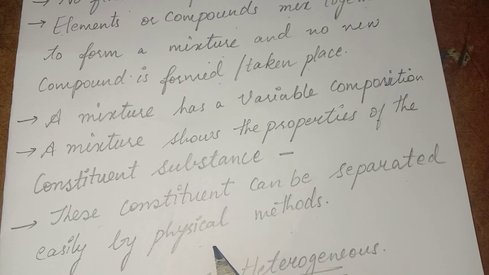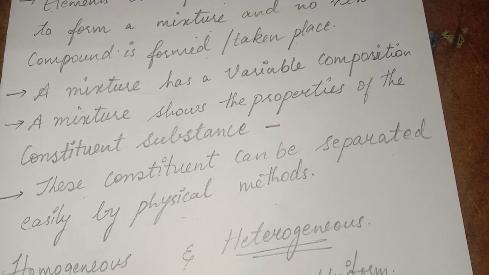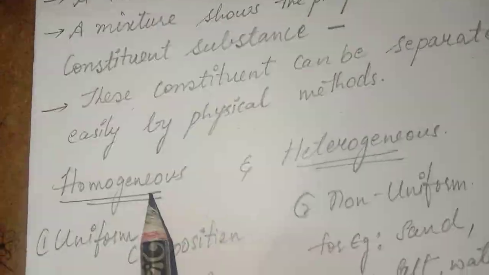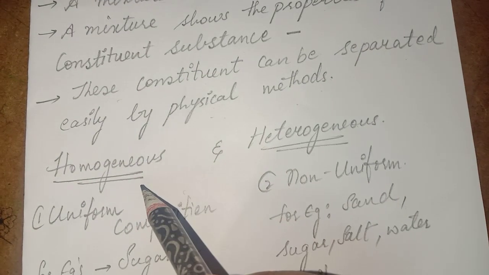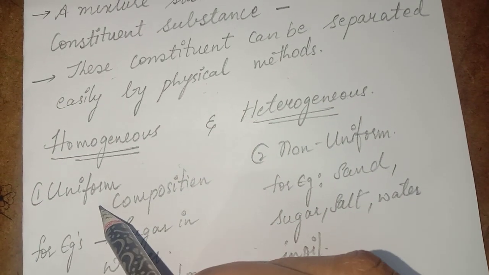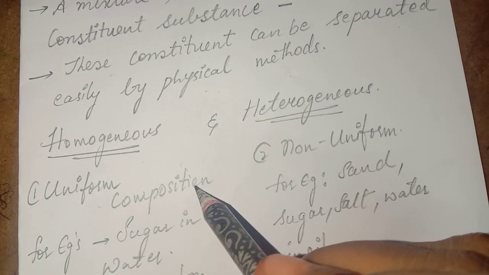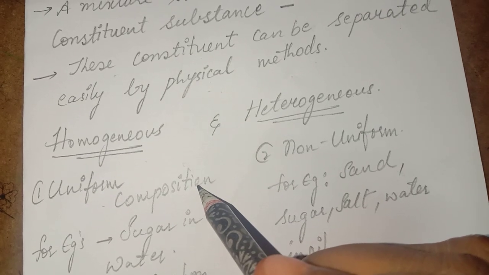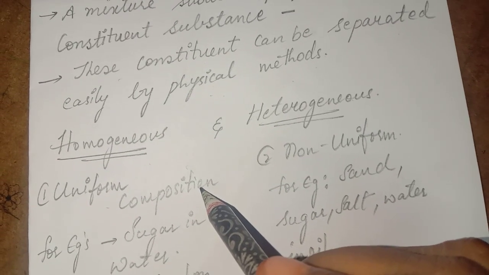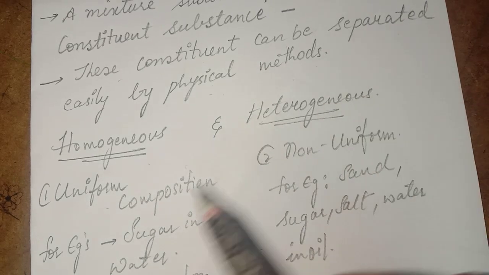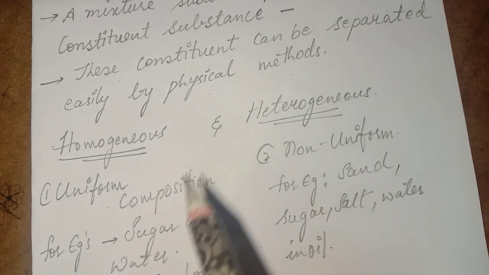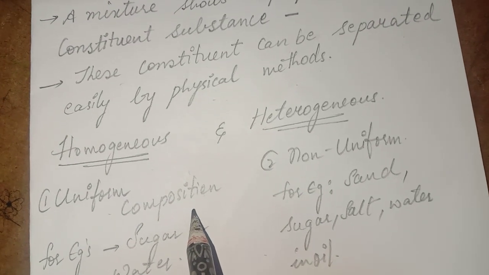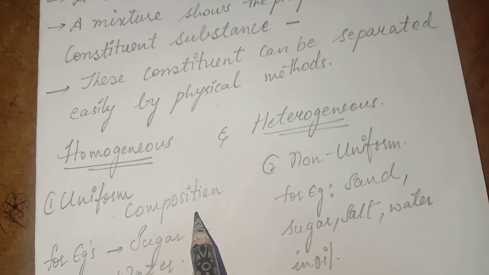Next, mixtures are divided in two ways: homogeneous mixtures and heterogeneous mixtures. Let us start with homogeneous mixtures. They have a uniform composition. That means it has a particular level, the same ingredients present throughout. For example, all types of spices are different and all types of vegetables are different, but here it consists of only one uniform variety of ingredients.